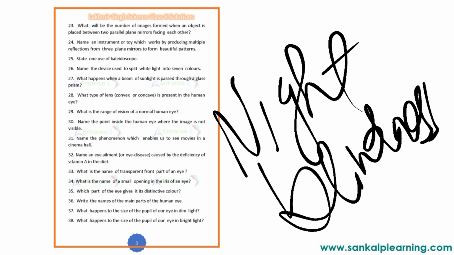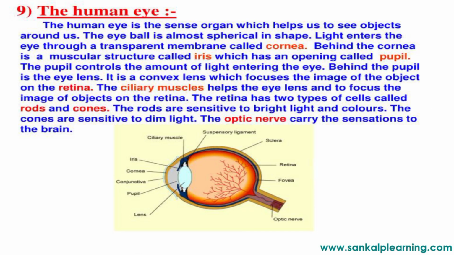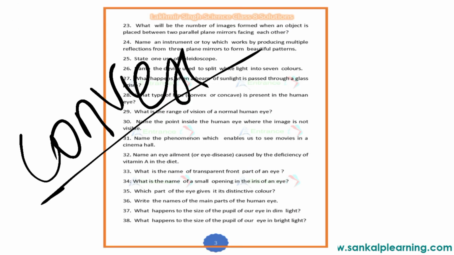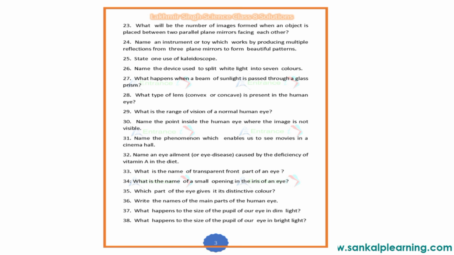Then what is the name of the transparent front part of an eye? The front part of an eye. So when you see the structure of an eye, the first one which is transparent, that means translucent. Light enters an eye through a transparent membrane called the cornea. So what is the answer for this? Cornea. The answer is cornea.